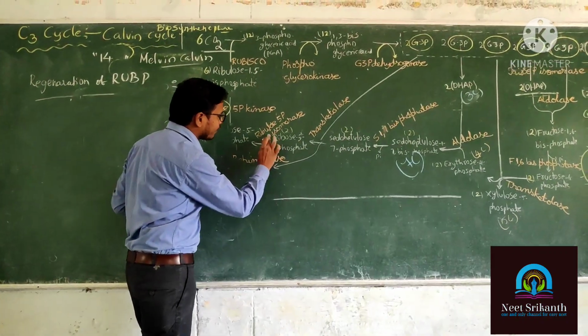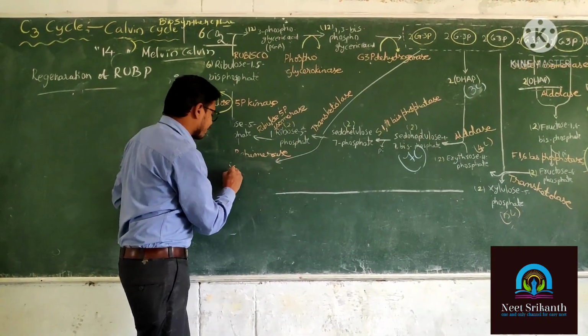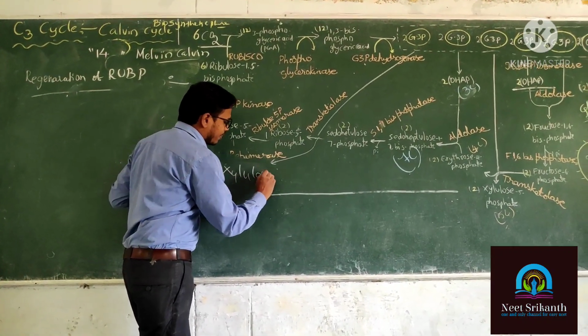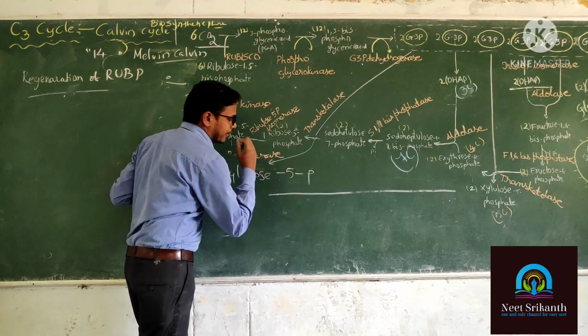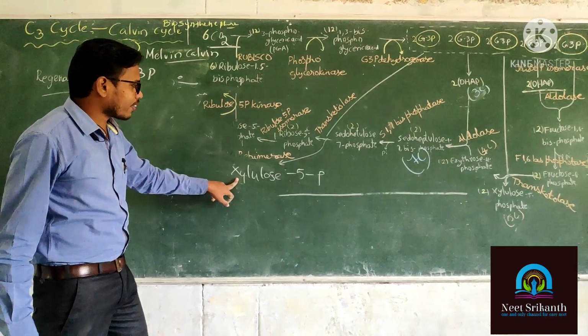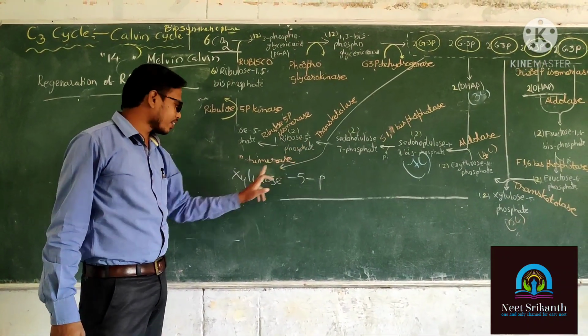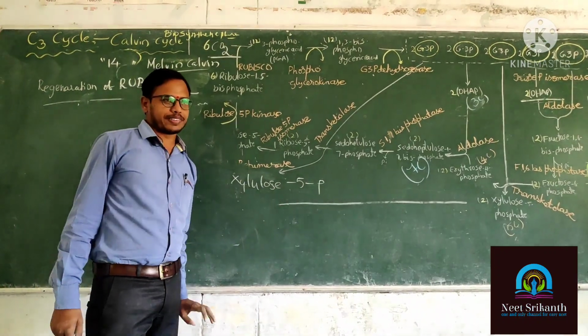What is the first one? Ribose 5-phosphate, and the second one is xylulose 5-phosphate. Understood? How many products are there here? 2. One is ribose 5-phosphate, another one is xylulose 5-phosphate.